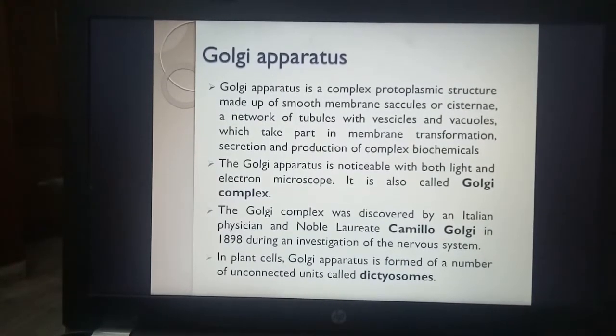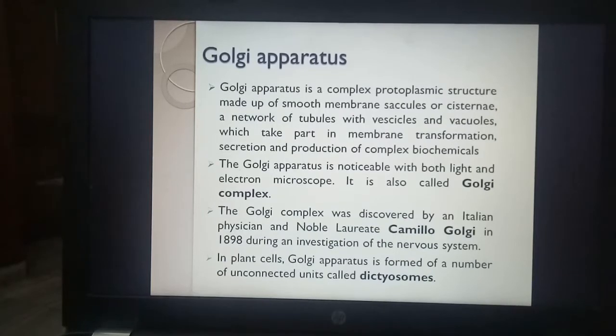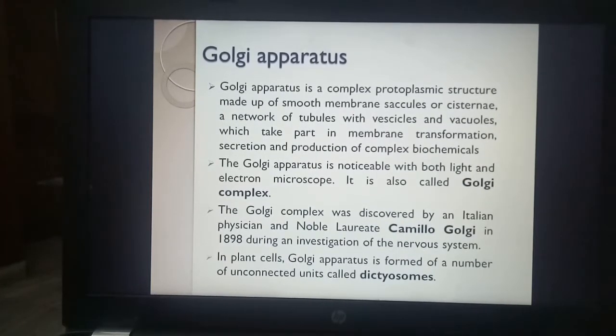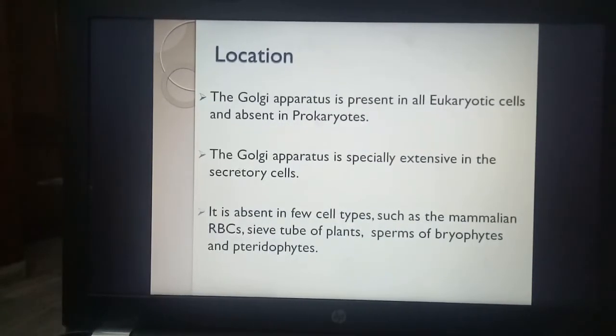In plant cells, the Golgi apparatus are present in many number. That means they are scattered in the cytoplasm and they are unconnected units. Where such kind of arrangement of Golgi apparatus is present, we call them dictyosomes. We know that prokaryotes do not have organelles which are membrane bound, so Golgi apparatus is absent in them, but it is present in eukaryotic cells.